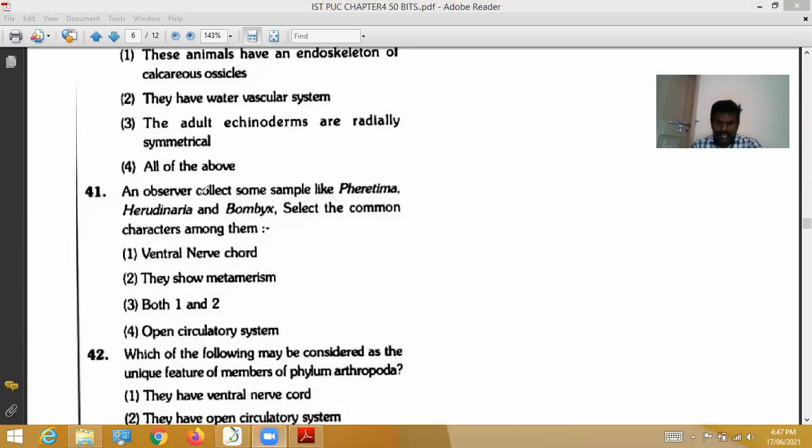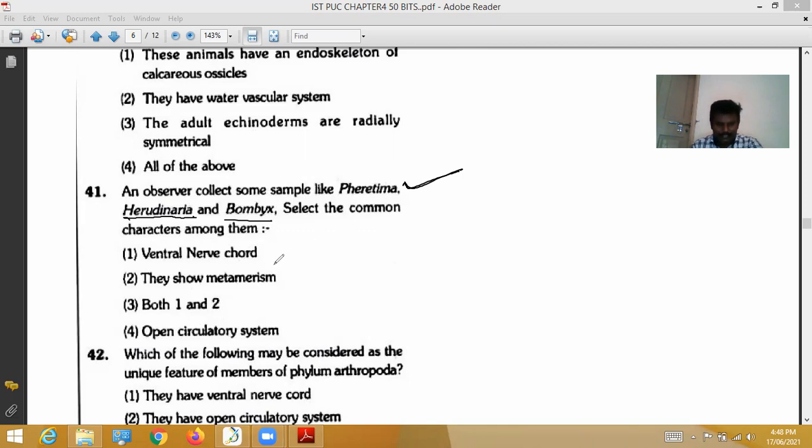See here, an observer collects the samples like Pheretima (earthworm), Hirudinaria (leech), Bombyx (silkworm). From these three, an observer collects the samples. Select the common characters among them. So in all these, some common characters you select.